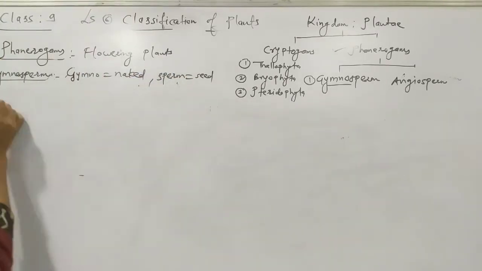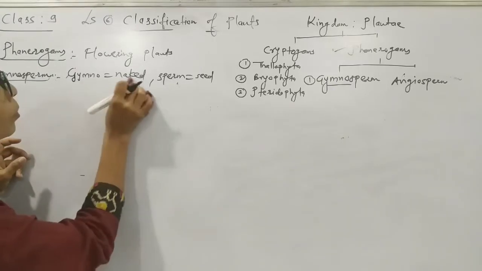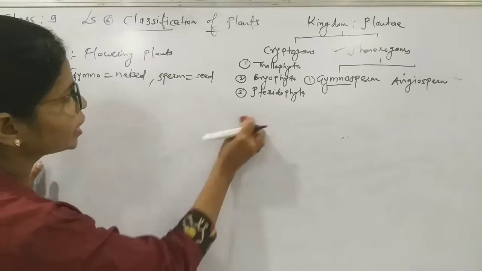Gymnosperms are generally perennial plants.